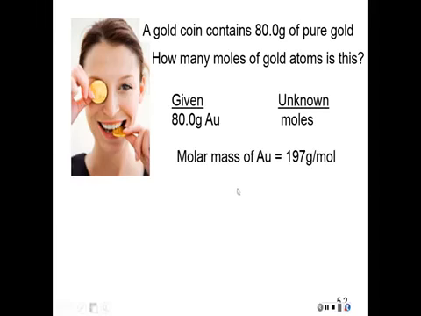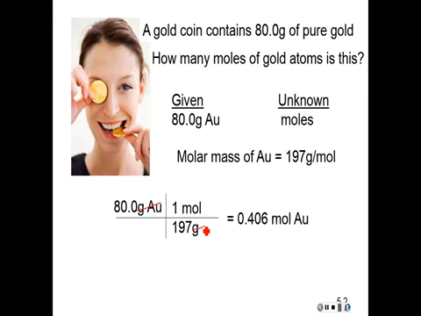So you can just tell by looking at the numbers, 80 grams is less than half of 197 grams. So our answer is going to be less than half a mole. Now we go to set up the solution. We start off with our given information. And then I'm going to take my molar mass and view it as a conversion factor, and I'm going to have my 1 mole on top and my 197 grams down below. And then I would, as I normally would do, cancel out the grams of gold, and then I would see my answer. And as I predicted, it's less than half a mole. So it's not too hard to answer these questions.